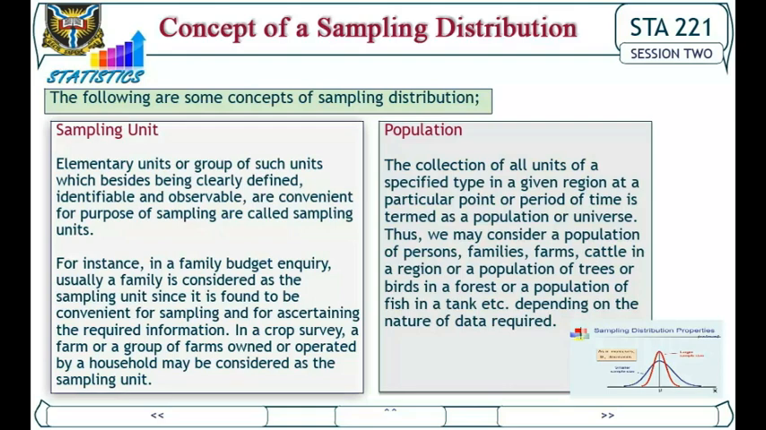Population. The collection of all units of a specified type in a given region at a particular point or period of time is termed as a population or universe. Thus, we may consider a population of persons, families, farms, cattle in a region, or a population of trees or birds in a forest, or a population of fish in a tank, etc., depending on the nature of data required.